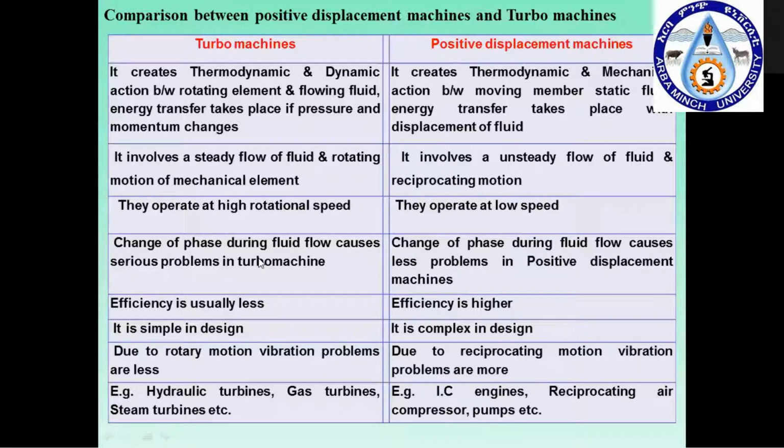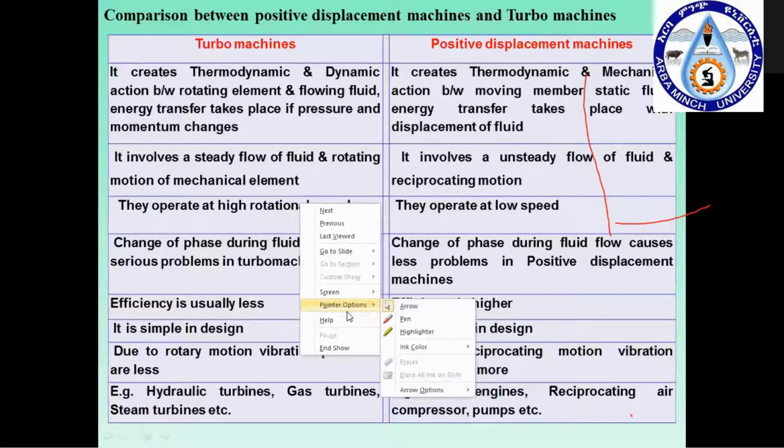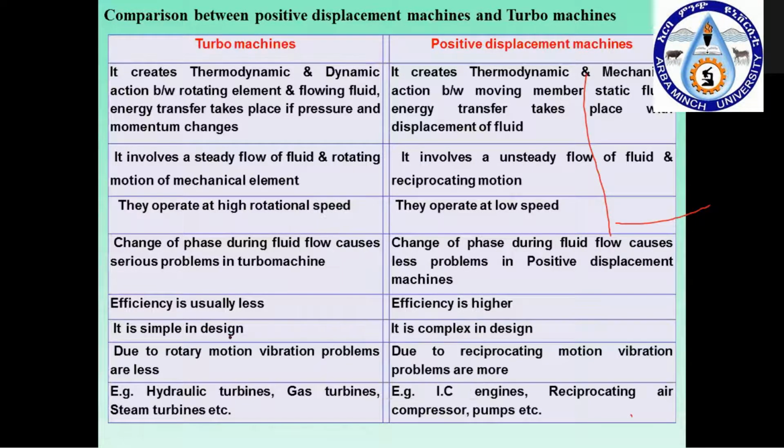And again, what is the disadvantage in the case of the turbo machine? If there is a change of phase or speed of the flowing fluid entering the system, it will create a serious problem in the turbo machine and affect the operation. Whereas in the case of your reciprocating machine, it will not create any problem when there is a change in the fluid motion. Okay, and again it is simple in design since it is a circular or rotating motion device, but the other is a complex design. And again here vibration problems are less.